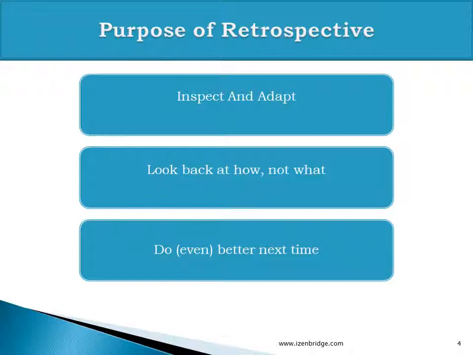The product review happens at the sprint review meeting or an iteration review meeting, and retrospective is a place where we review our process, our method of converting requirements into running software, and we identify what we should do differently to make our upcoming sprints more enjoyable.